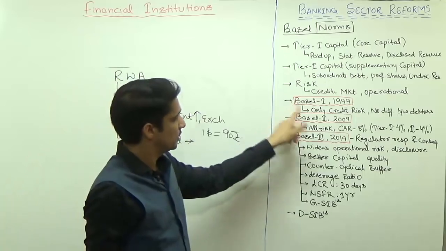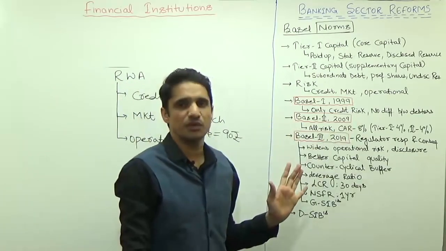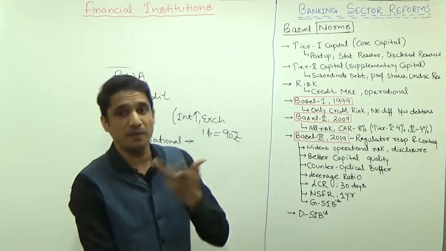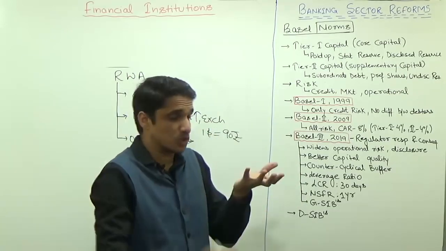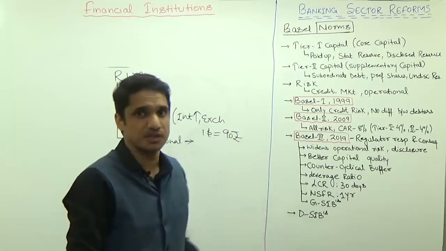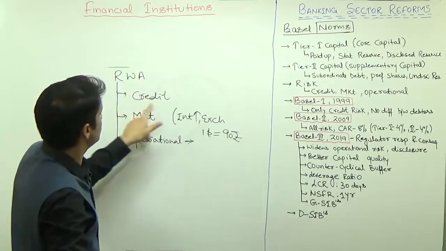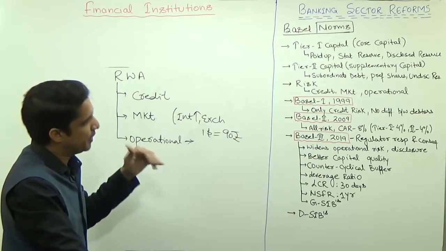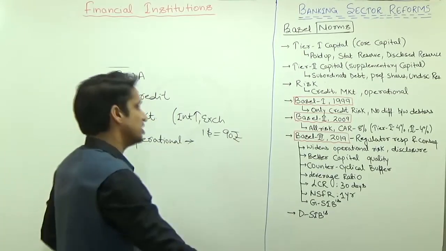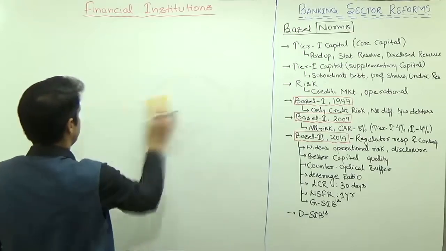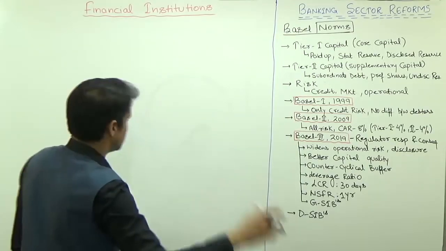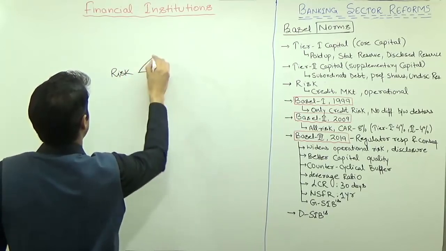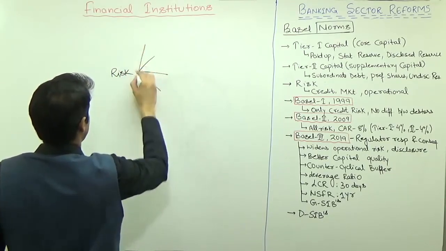Under Basel 1, only credit risk was counted, because at that time the Committee on Banking Supervision did not have the understanding to count all these types of risks. So during Basel 1 they counted only credit risk. The second negative of Basel 1 is that there was no differentiation between different types of debtor. No risk profile of different debtors had been created.